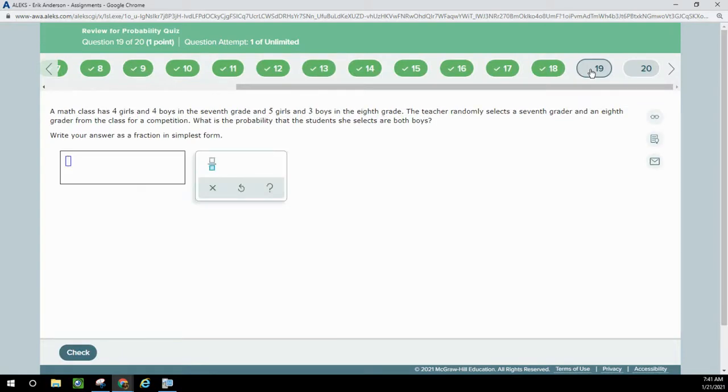A math class has 4 girls, 4 boys in the 7th grade, 5 girls, 3 boys in the 8th grade. Our teacher randomly selects a 7th grader and an 8th grader for a class competition. What is the probability that she selects both are both boys. These are independent events because they're in completely different classes.